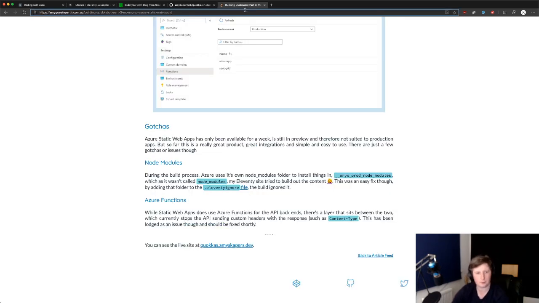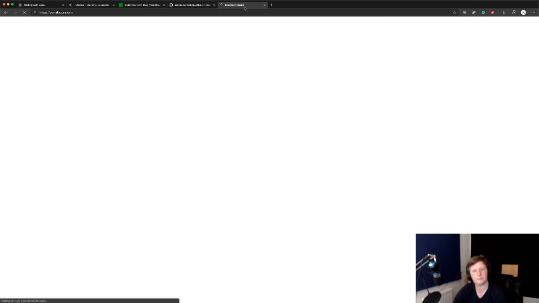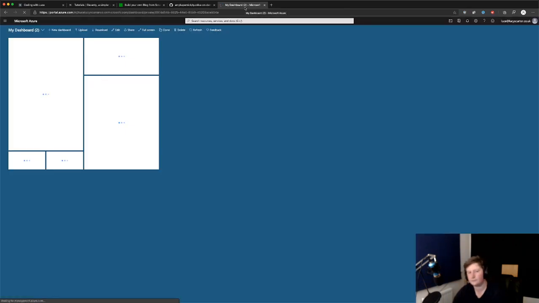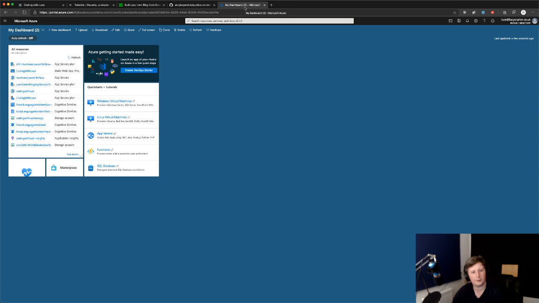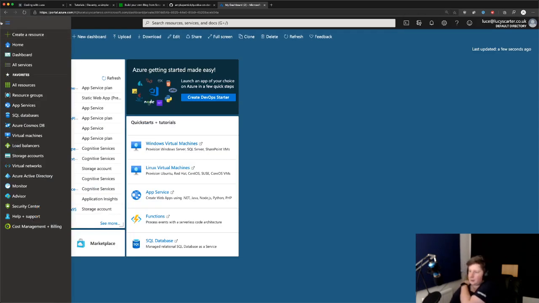So if we go to the portal and log in. Da-da-da-da. This will be my dashboard. Nice, nice. So what we're going to do is zoom in a bit. If you've not seen this before, this is the Azure portal.